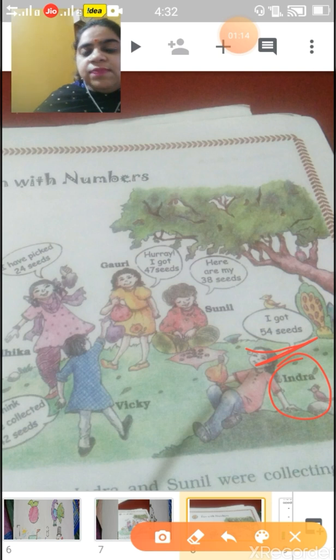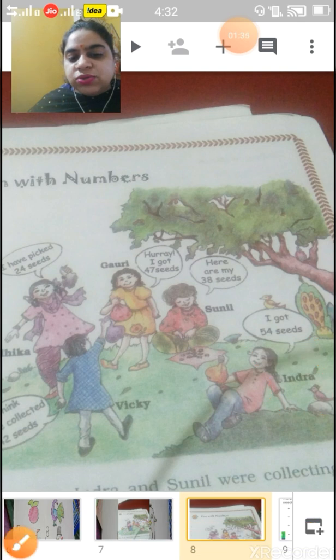So children, here are some children who were collecting tamarind seeds, and the number of seeds they each had. This they specify in the question. Now children, come back to our question.